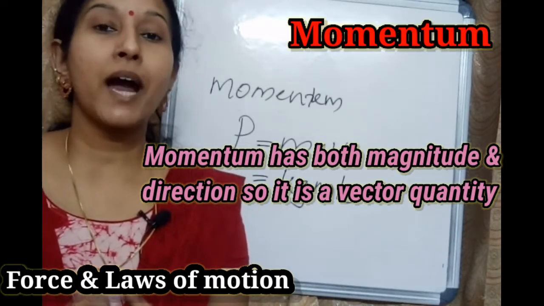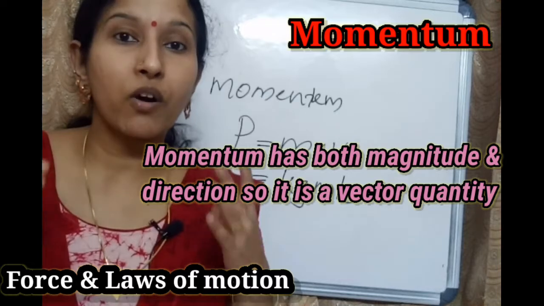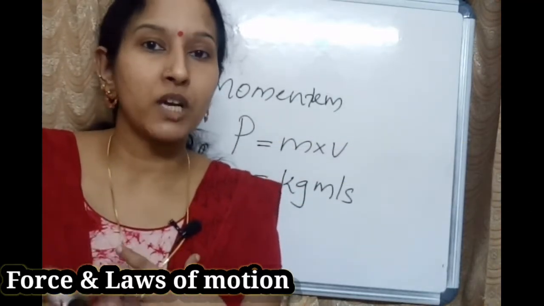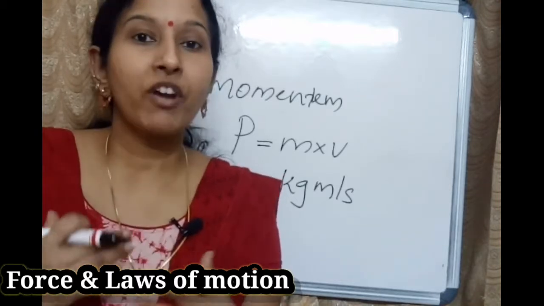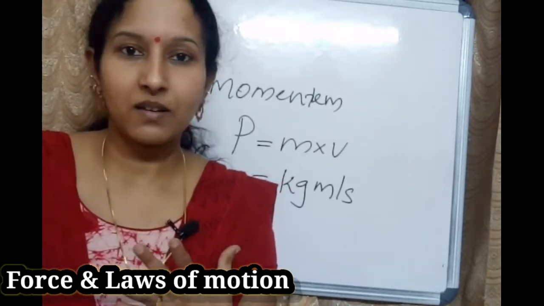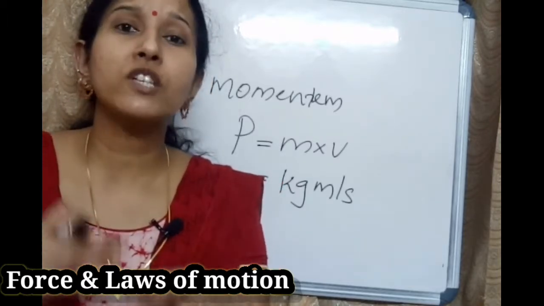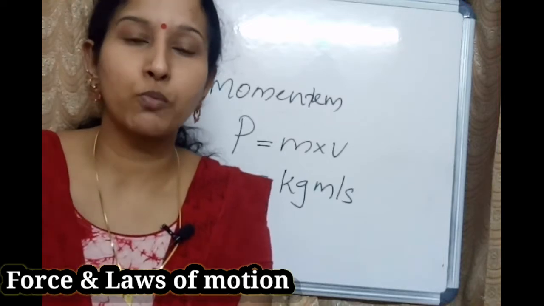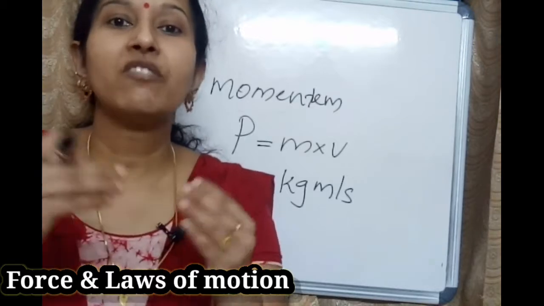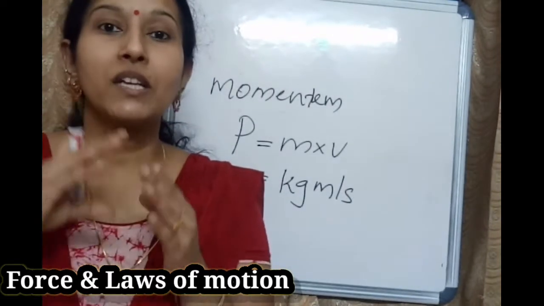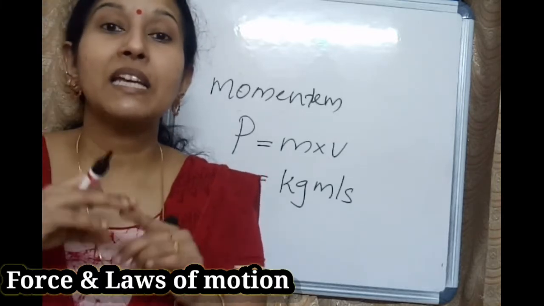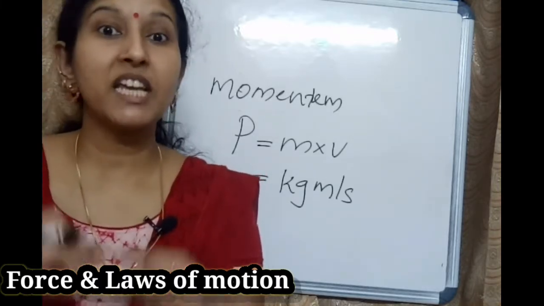Okay, I told you an unbalanced force acting on an object brings the object into motion. So when we apply force on an object, the object starts to move. When the object starts to move, there is a change in velocity. Right? So a change in velocity means there is a change in momentum.